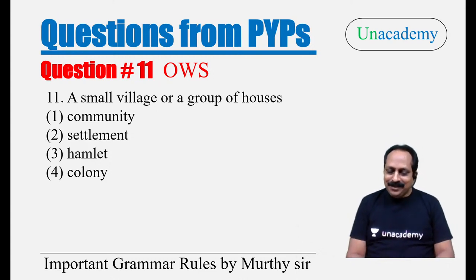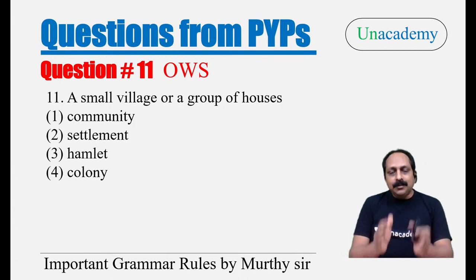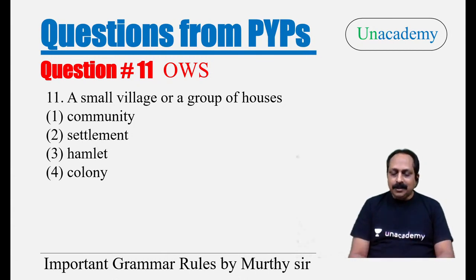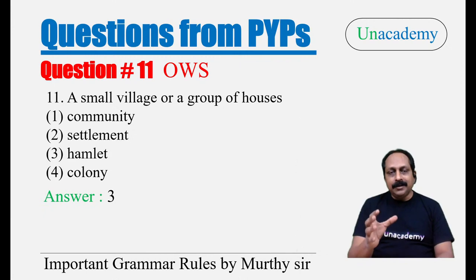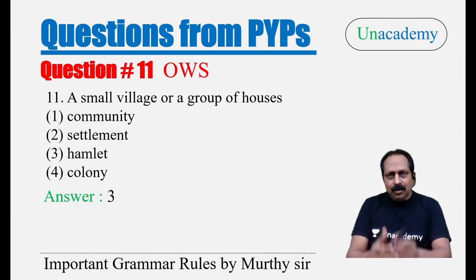Thank you very much. Who is this? Vamsi. One word substitutes. A small village or a group of houses. What is that? Wonderful. Someone has written all the four. Harshavardhan, I appreciate Harshavardhan. You're trying to help your friends over here on this platform. That's very good. Nice on your part. What is the answer? Third option, Hamlet. Smaller than a village, only a few houses.